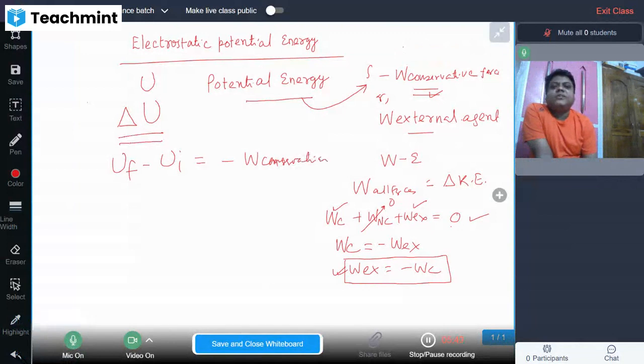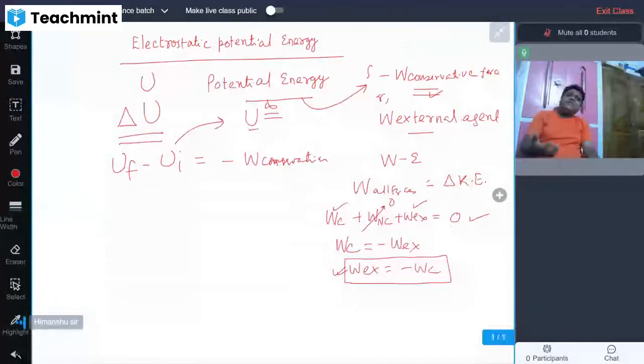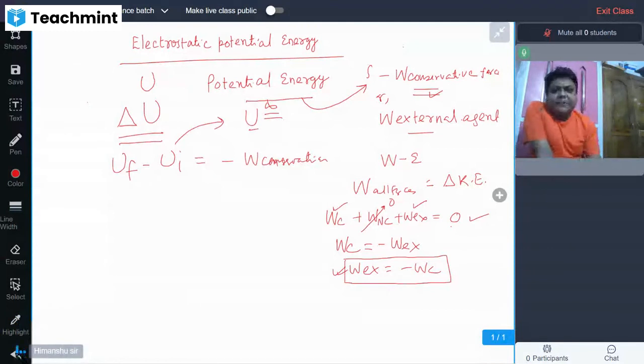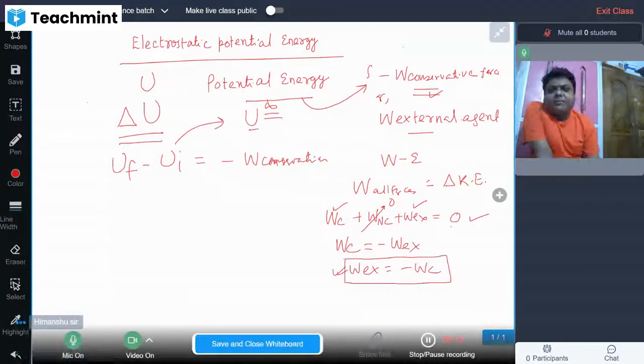Then scientists and physicists made a certain arrangement so that absolute potential energy can be indirectly found. That is the reason why the initial point of the potential energy is kept at infinity, and at infinity potential energy ceases. Infinity is the point where things have been overruled or ceased. That is the reason why initial potential energy becomes zero at infinity. So U final will remain, and that is the same as the work done by the conservative force.